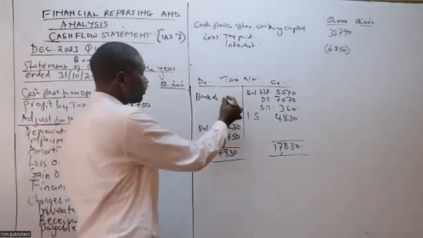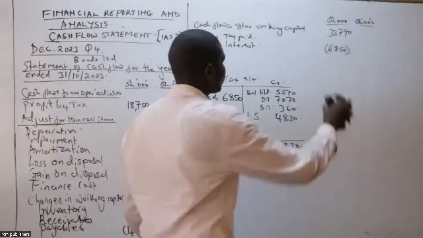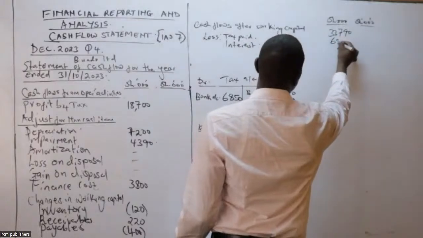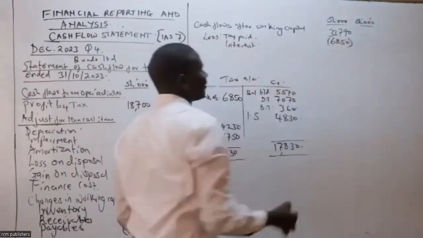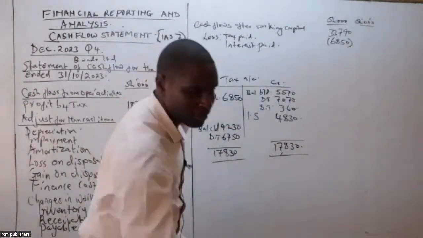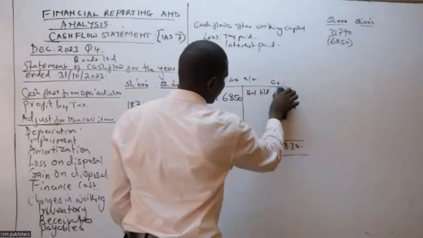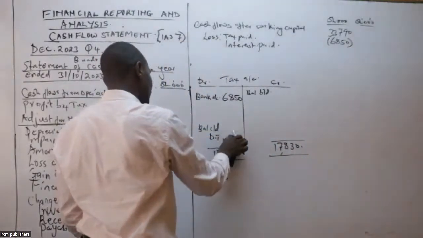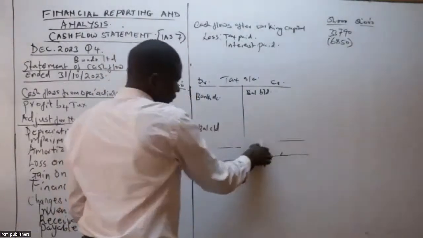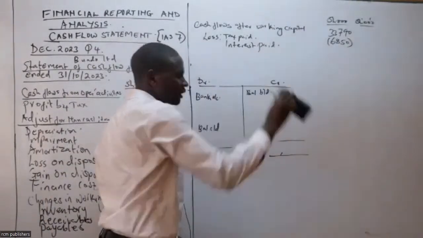Okay. 6850. What about the interest? So that was the tax paid, 6850. All right. Asante. What about the interest? The interest paid. You can do it very fast because I have seen you people, you are eager to do this and to know this. I can as well do it here very fast. So let's do it. Why not? And we have to help each other.